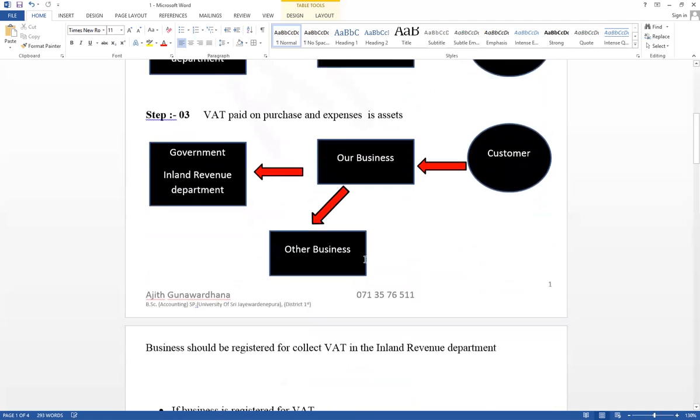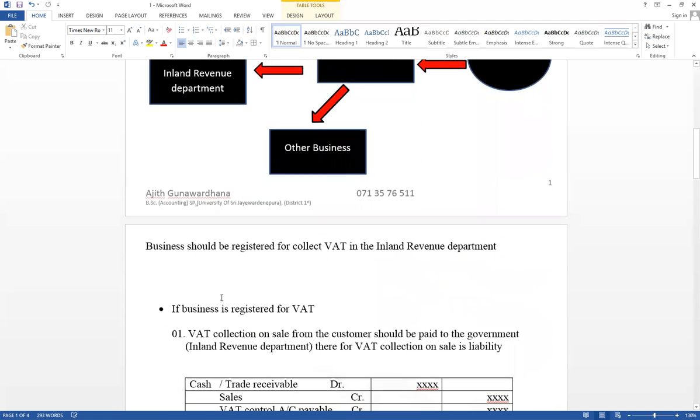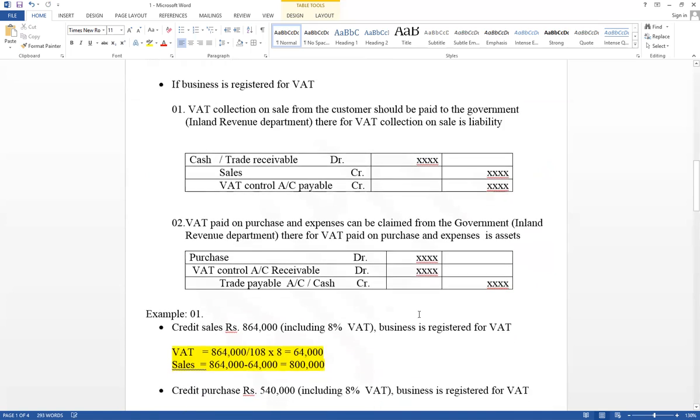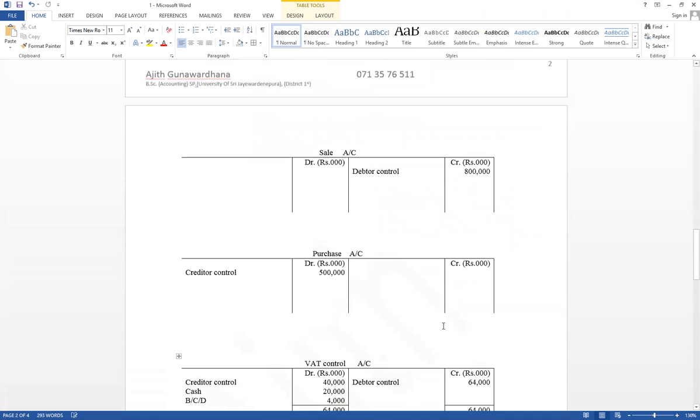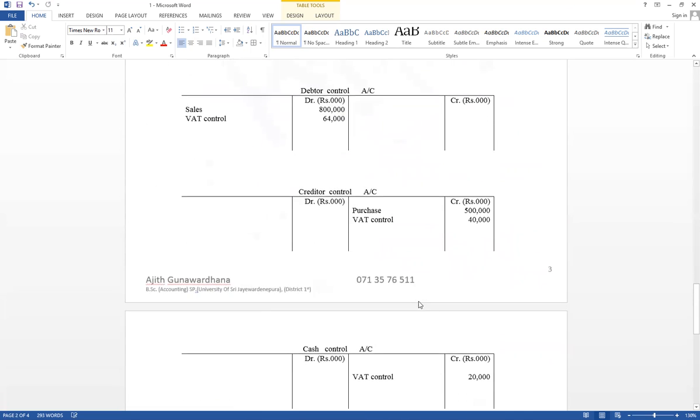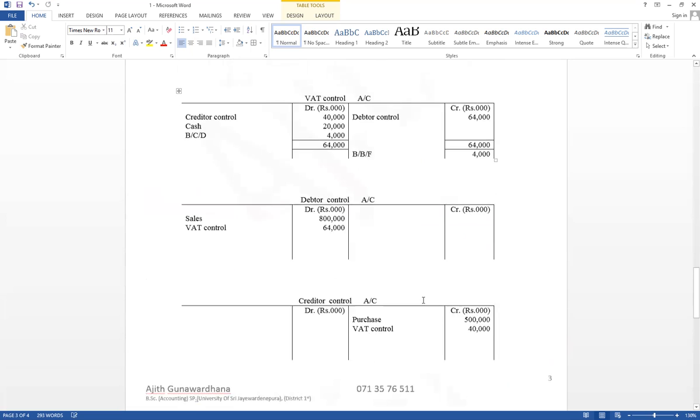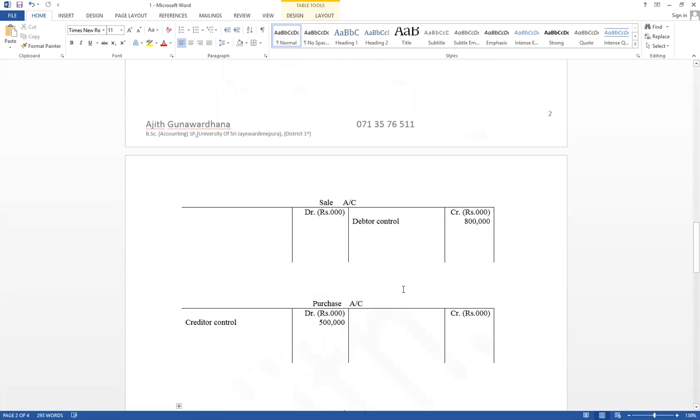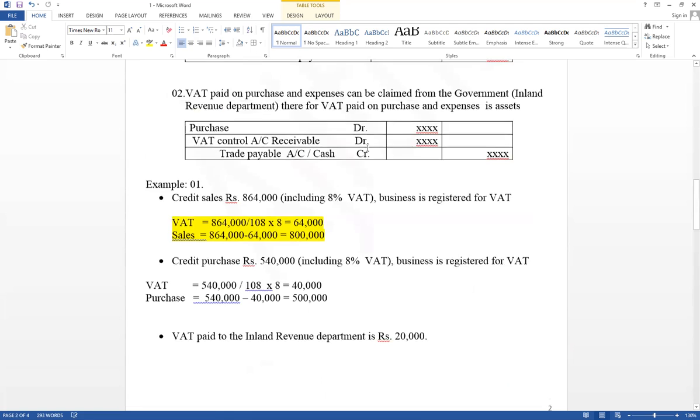All business organizations have VAT. You have to know how to record it in the ledger accounts and how to disclose it on the financial statements, whether it is sole proprietorships, partnerships, companies, or any organization. Important thing,